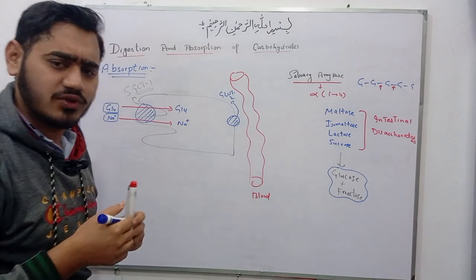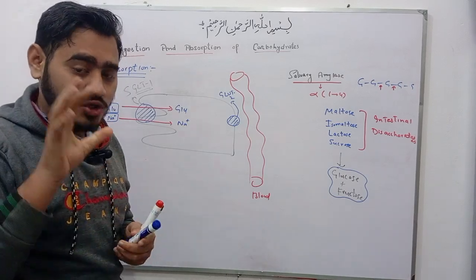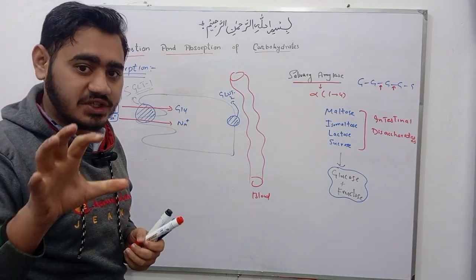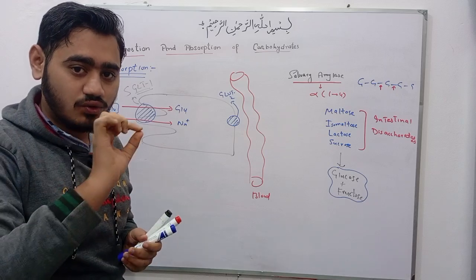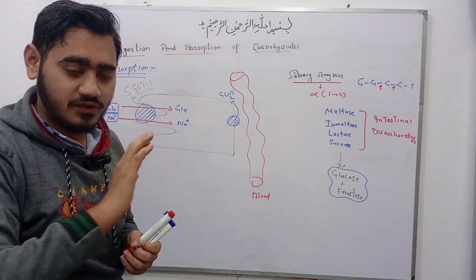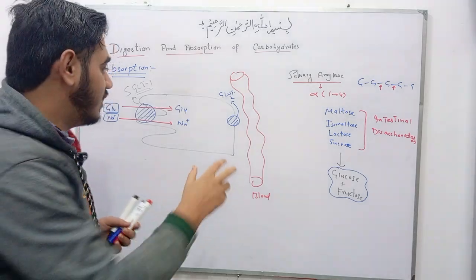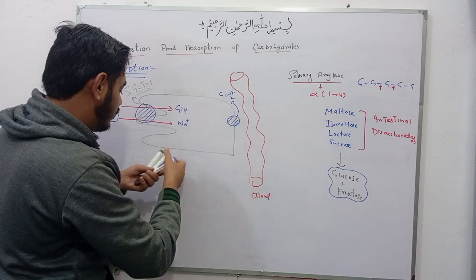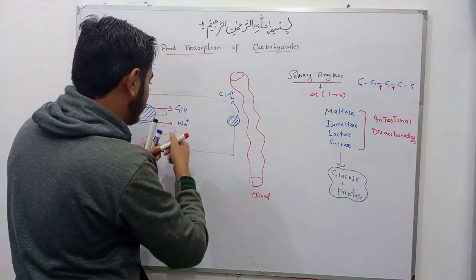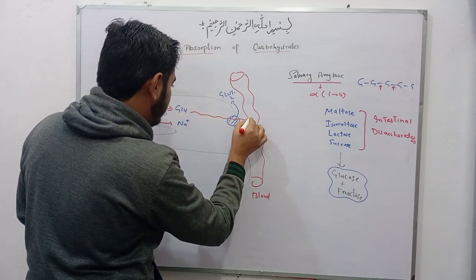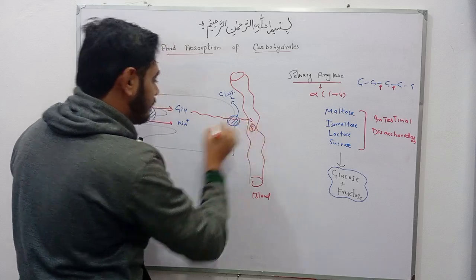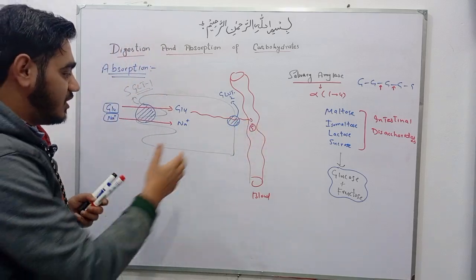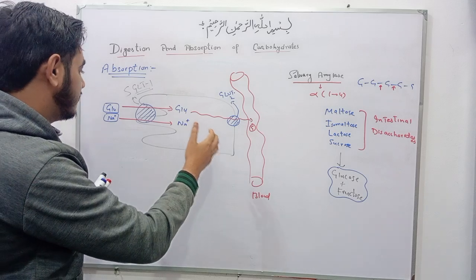There are various types of glucose transporter, approximately 12 types, but the first 5 transporters are very important. Here, with the help of glucose transporter 2, this glucose gets transported into the blood. In this way, absorption of carbohydrate takes place.